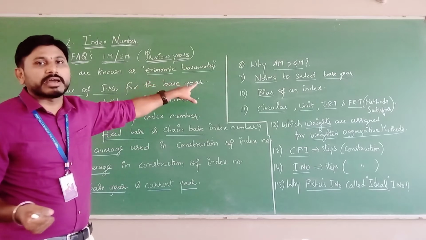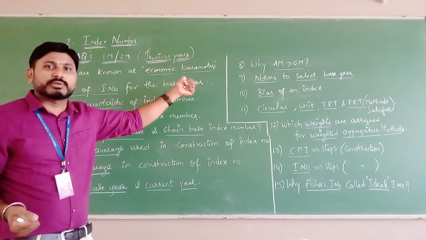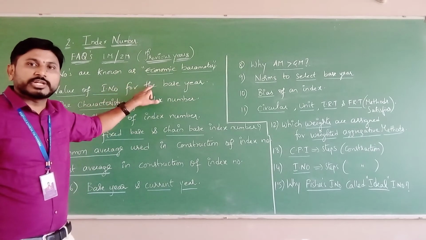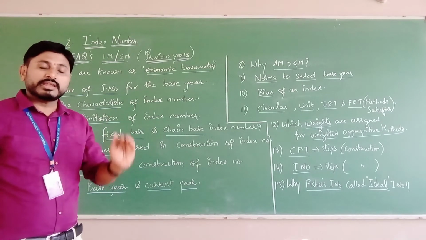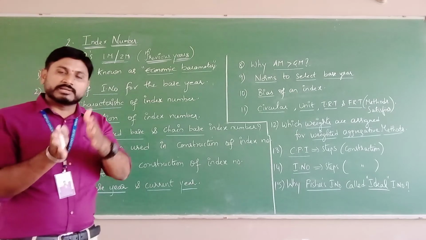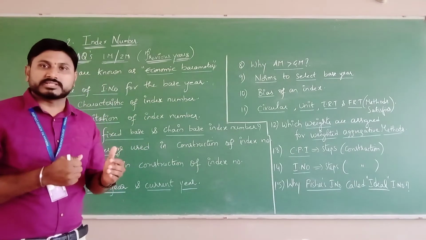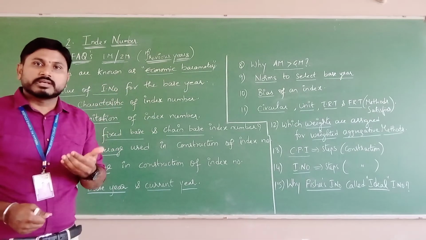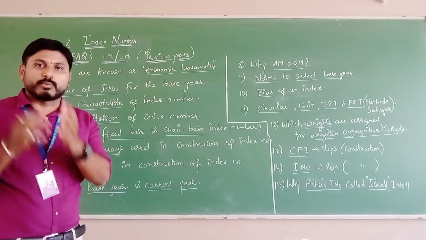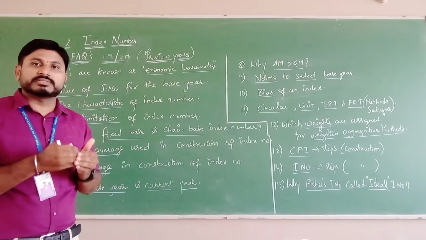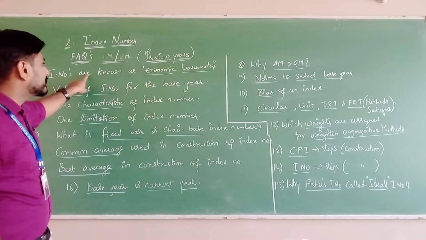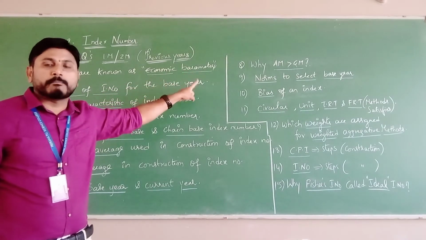So how is this economic barometer helpful? Why is an index number called an economic barometer? Because index numbers are very useful to measure the relative changes in economic and business activities of a country, right? How the barometer measures atmospheric pressure on a day-to-day basis, in the same way index numbers also measure the changes occurring on a day-to-day basis in all the commodities from one year to another year. Every day it measures the economic and business activities of a country. That is the reason index numbers are known as an economic barometer.